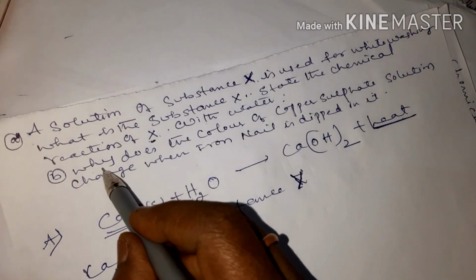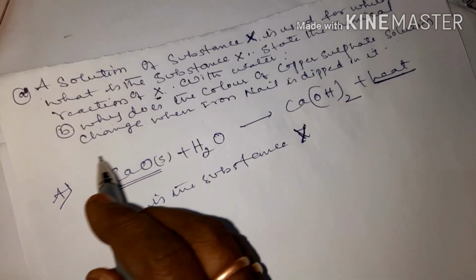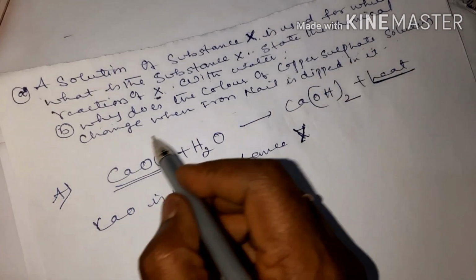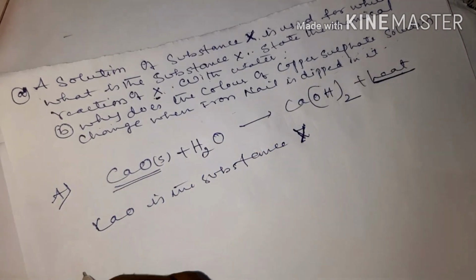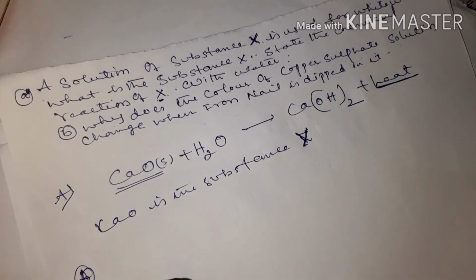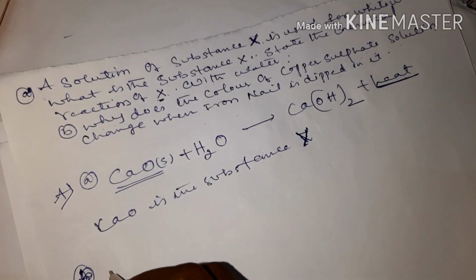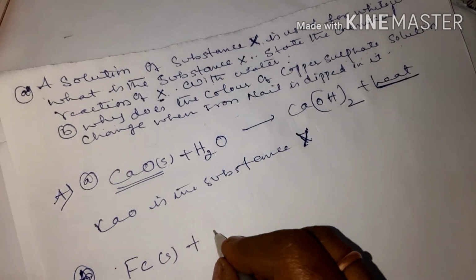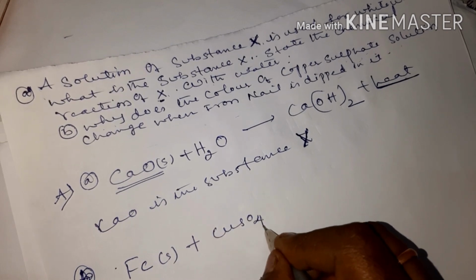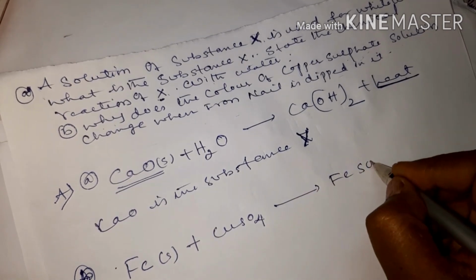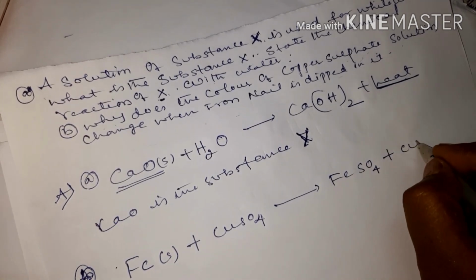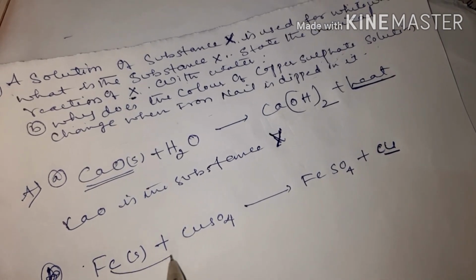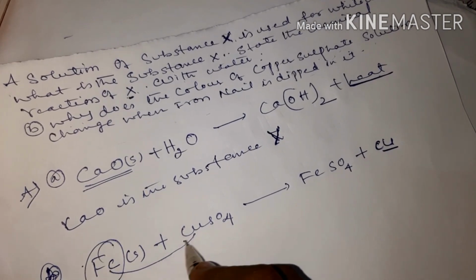Okay children. Then why does the color of the copper sulfate solution change when an iron nail is dipped in it? Because when iron, which is a solid, reacts with copper sulfate solution, you get iron sulfate with the liberation of copper. Iron displaces copper because iron is more reactive than copper.